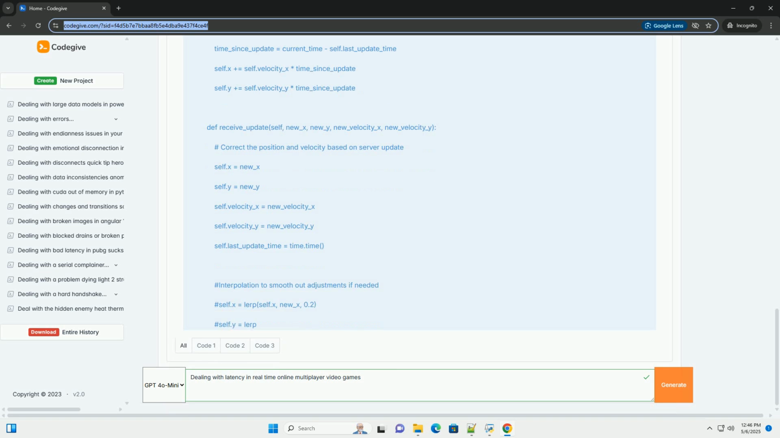Important considerations. Complexity: latency management is a complex topic, and the specific techniques you'll need to use will depend on the type of game you're building, the network conditions you expect, and the level of accuracy you require. Testing: thoroughly test your game in different network conditions, for example with simulated latency, packet loss, and jitter, to ensure that your latency mitigation techniques are working effectively.